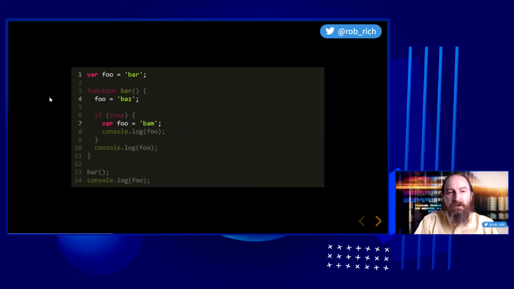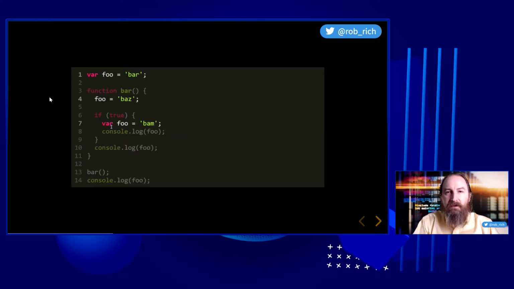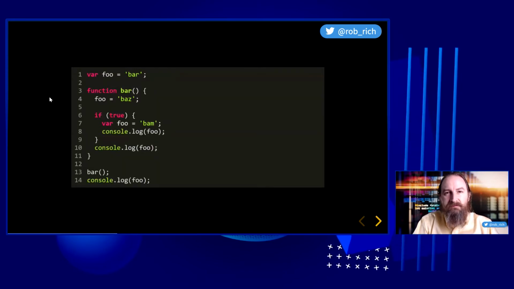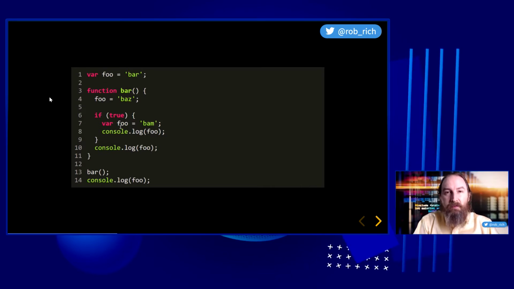Let's do another example, but in this case, we won't define the foo variable here. We'll define it here. What happens in this case? Let's think like the compiler and figure it out. Our first pass is to define the variables. We have an outer foo and we have an inner foo. Now with both of those variables allocated, let's execute the code in the second pass.